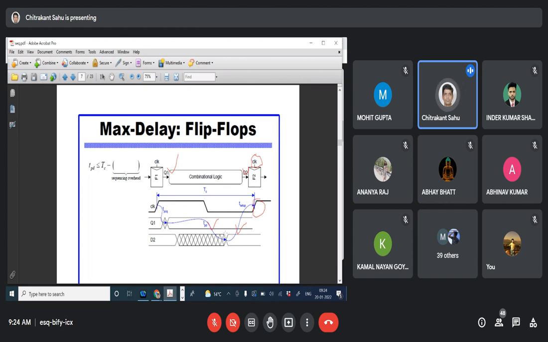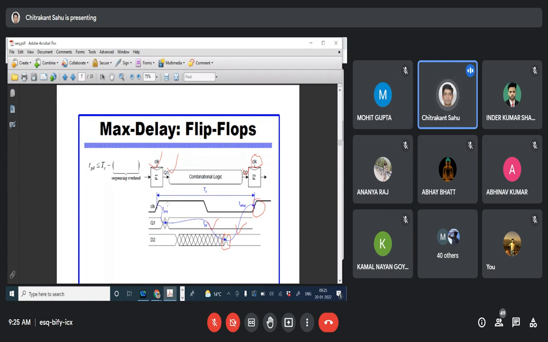So this will be the ending point of the propagation delay as well as the starting point of the setup time, because it has already stabilized. If you talk about the complete clock, and one more thing: when we talk about the first flip flop, the flip flop should also have the propagation clock to Q delay, TPCQ. That comes from the clock to Q, called the clock to Q delay, as we have just seen. So the TPCQ will always be there with any kind of flip flop logic.